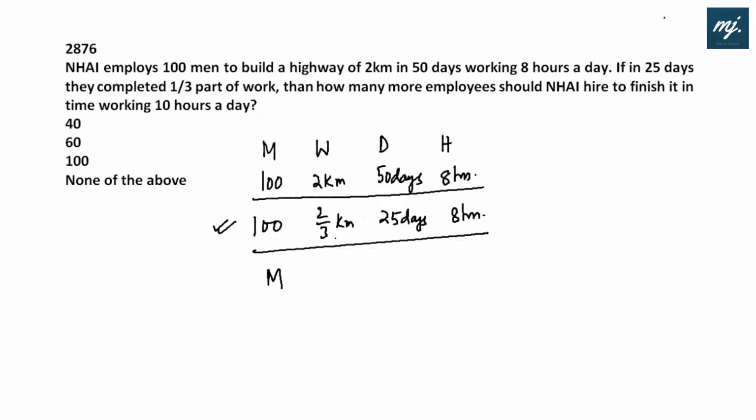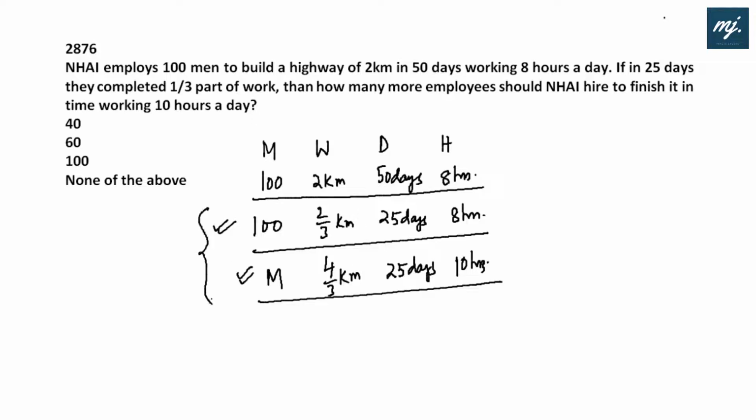Let the employee required be M, to finish it in time. Time left is only 25 days, and the work left is 2 minus 2/3. That means 2/3 of 2, that is 4 by 3 kilometer work is left. Working 10 hours a day, now the hours are increased. Now if we compare these two, then the efficiency would be the same.